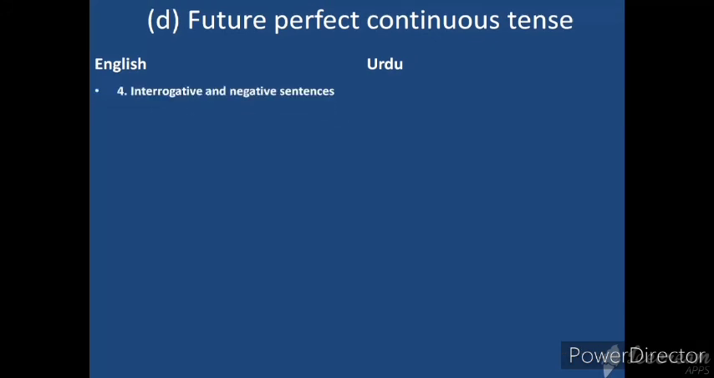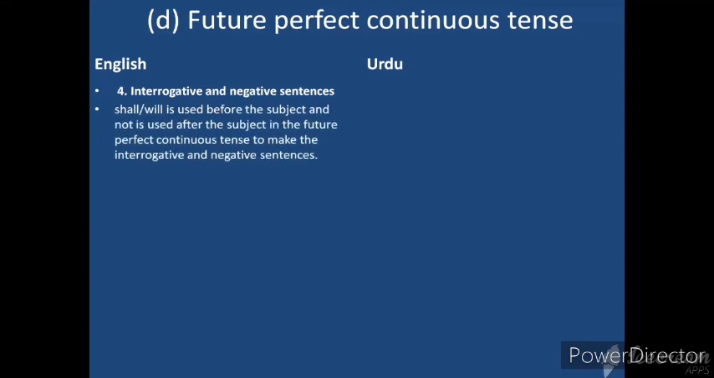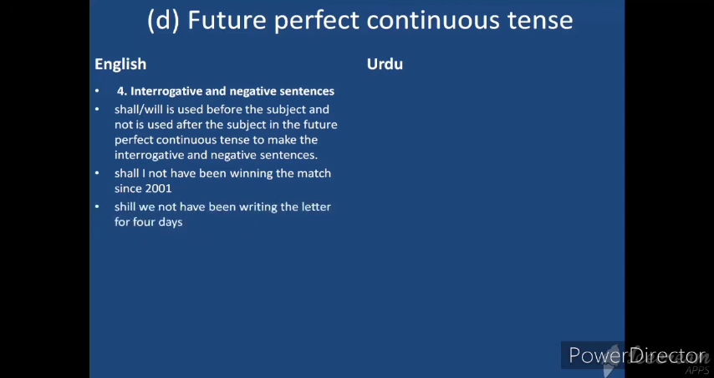This is the last sentence of future perfect continuous tense, that is interrogative and negative sentences. Here shall, will is used before the subject and not have been is used after the subject in the future perfect continuous tense to make the interrogative and negative sentences. Shall I not have been winning the match since 2001? Shall we not have been writing the letter for 4 days?